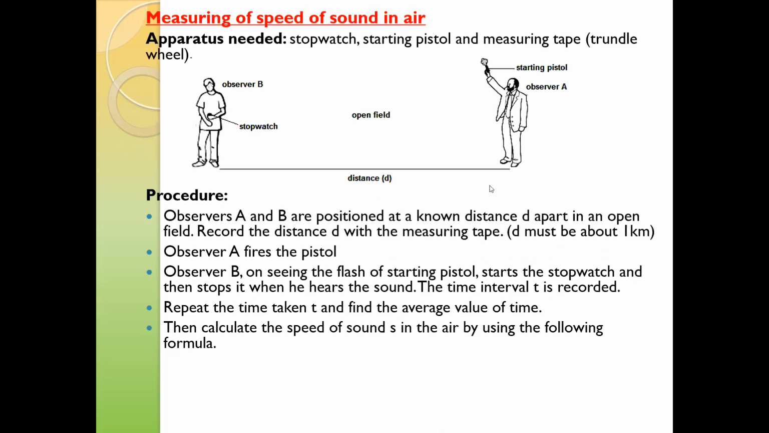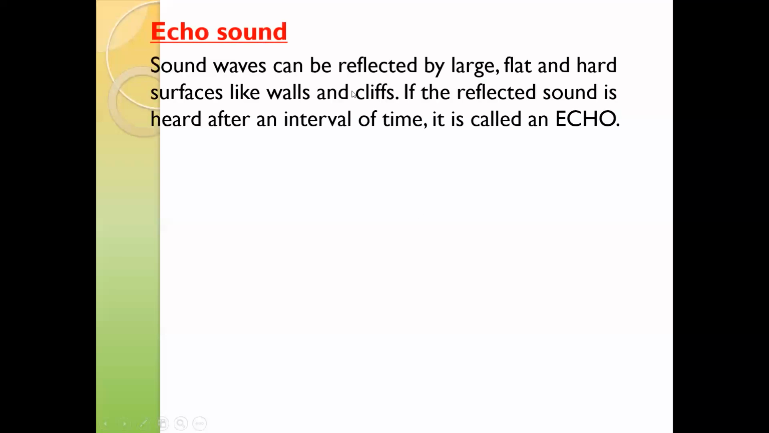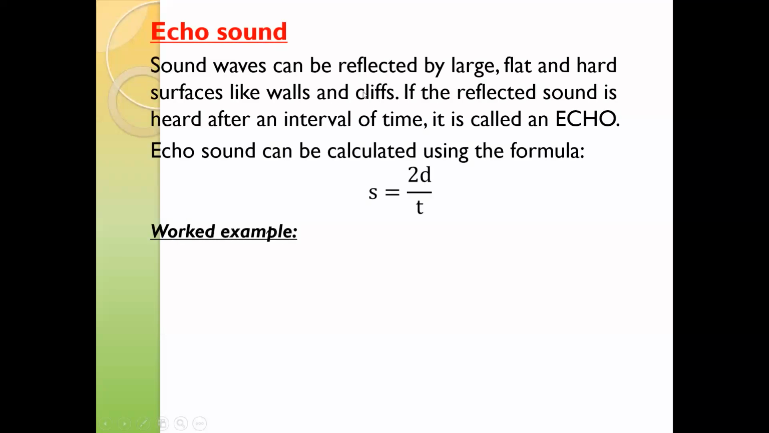But in the previous experiment, why did we simply use speed equals distance over time? Because in that case, the sound traveled from observer A to observer B. It's not coming back after striking. That's why we only took the distance d. So whenever there's a reflection or echo, we'll use the formula speed is 2d divided by t.